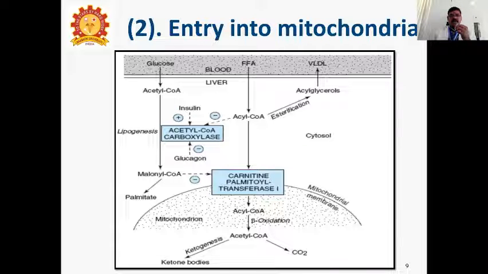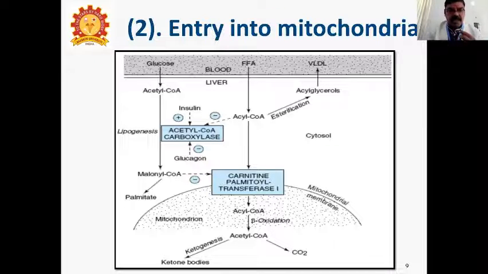At the same time, in the blood, glucose is increased. Glucose is present in the blood, then we get acetyl-CoA. From acetyl-CoA, we get malonyl-CoA in lipogenesis, in the presence of acetyl-CoA carboxylase enzyme.